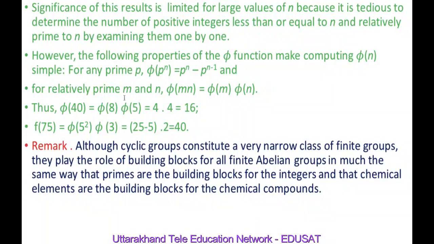We have used this formula because 75 is 25 times 3 and 25 is 5 squared. Making use of the formula phi(p^n) equals p^n minus p^(n-1), this can be written as 5 squared minus 5 to the power 1, which is 25 minus 5, so this is 20. Phi(3) is 2, because the numbers less than 3 relatively prime to 3 are only 1 and 2, which are 2 in number. So this is 20 times 2, so we have 40.